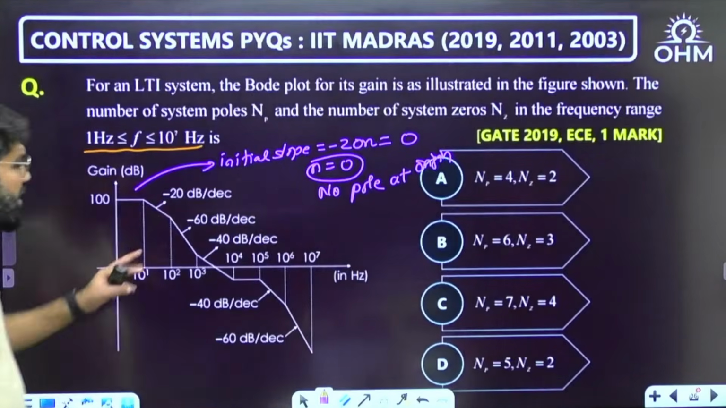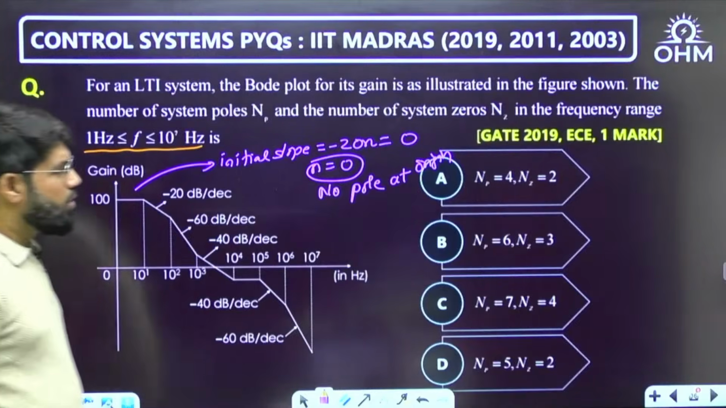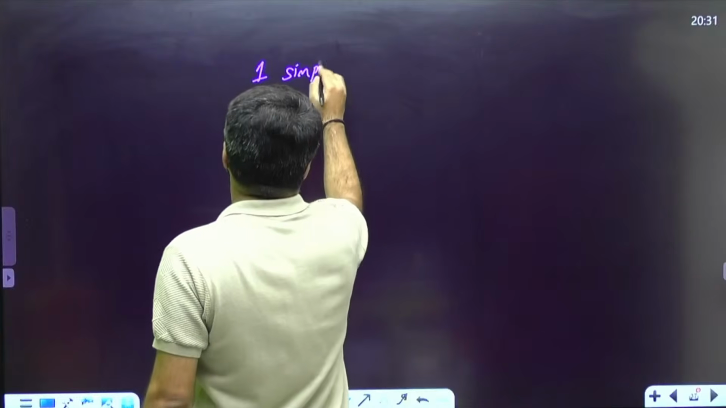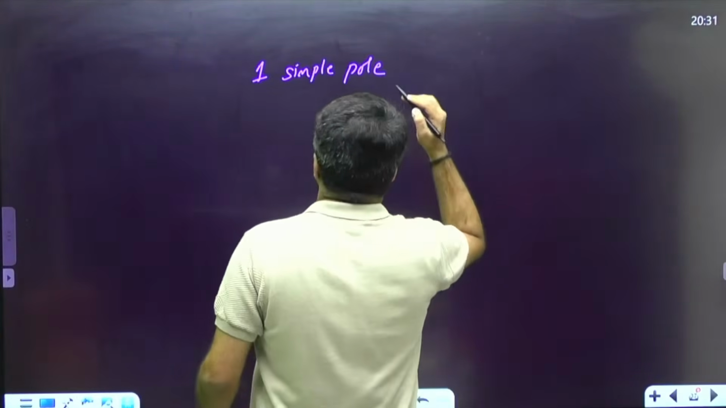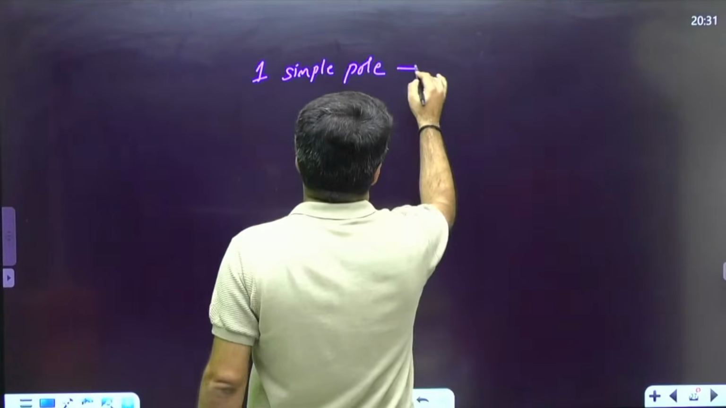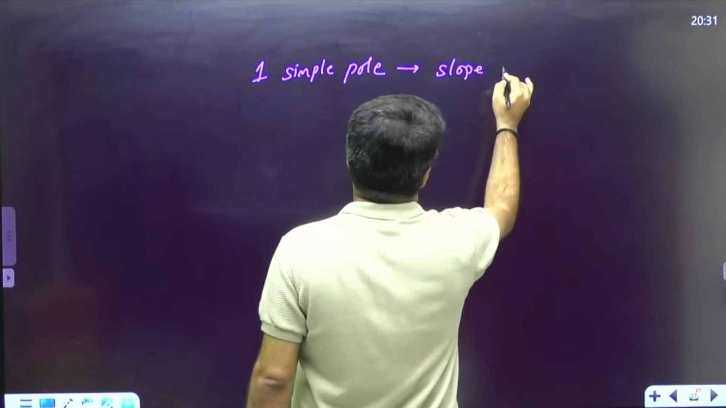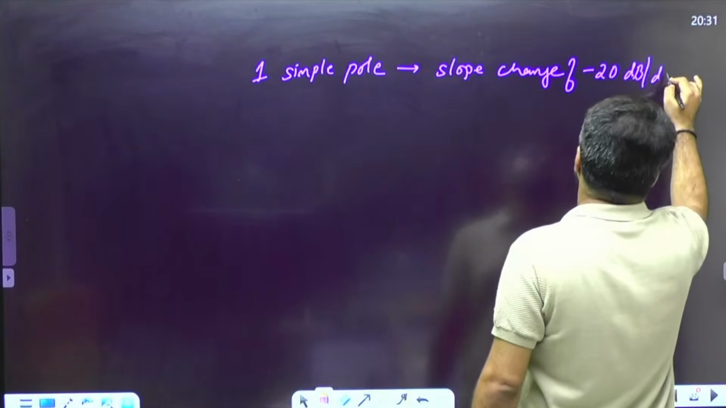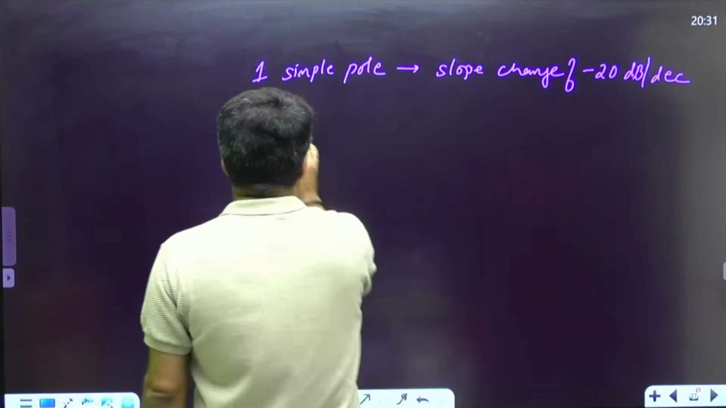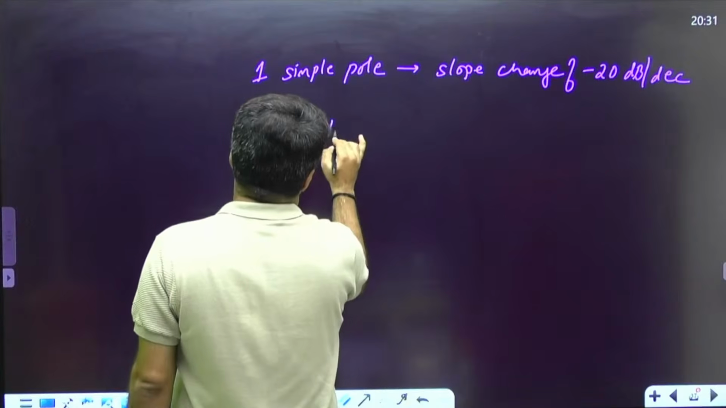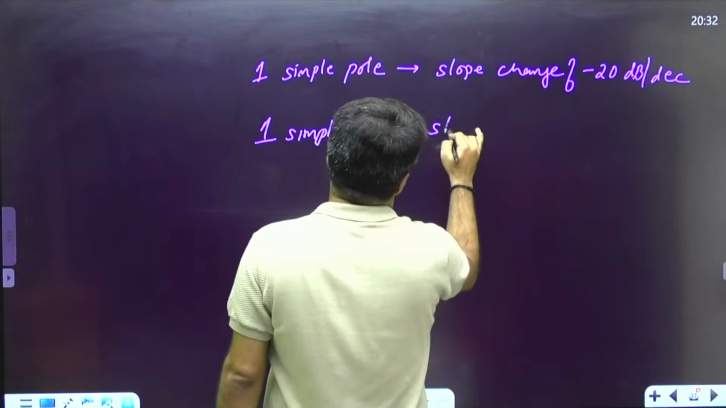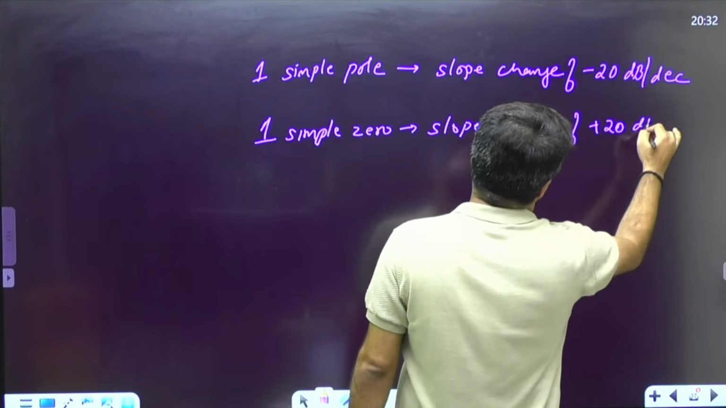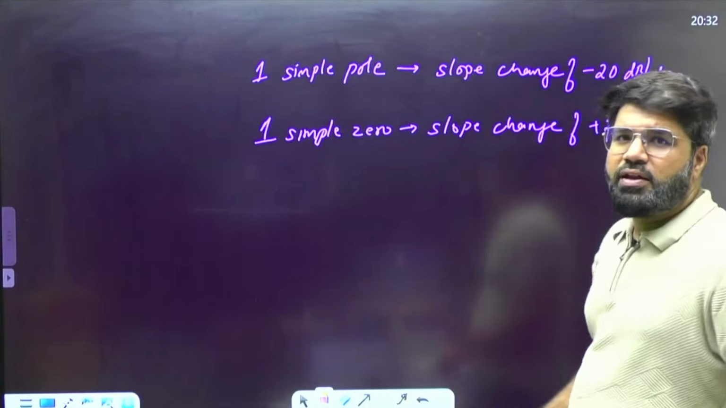Now wherever there is a slope change, that is either a pole or a zero. Whenever you see a simple pole, meaning a pole of first order, you will see a slope change of minus 20 decibel per decade. For a simple zero, there is a slope change of plus 20 decibel per decade. This is the very fundamental of the Bode plot.